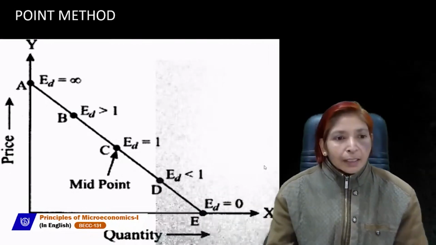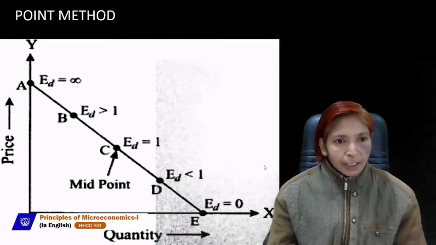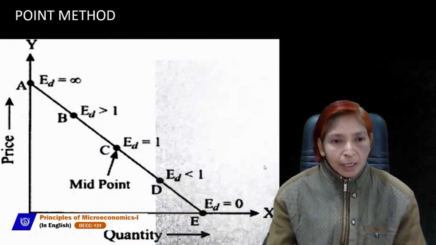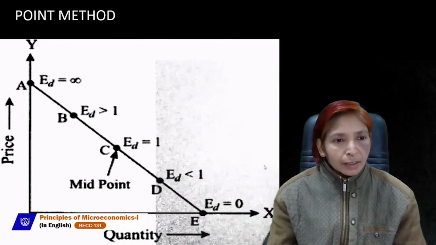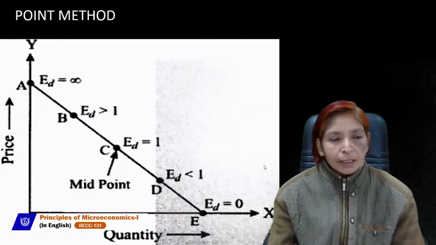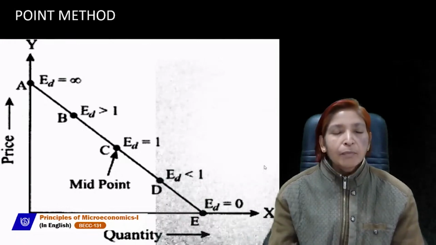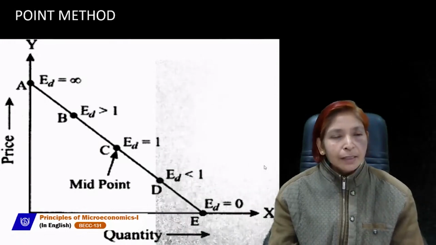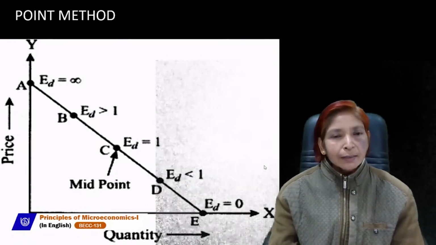So we can conclude from this topic. Today we have discussed all the topics of elasticity of demand, like the meaning of elasticity of demand, types of elasticity of demand, factors affecting elasticity of demand, degrees of elasticity of demand, and the measuring methods of elasticity of demand. I hope that you understand this topic very clearly. Thank you so much.